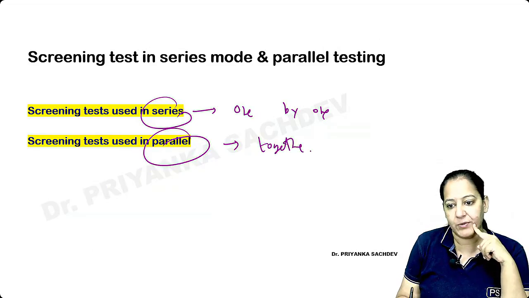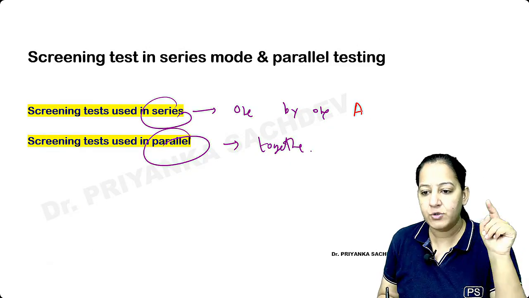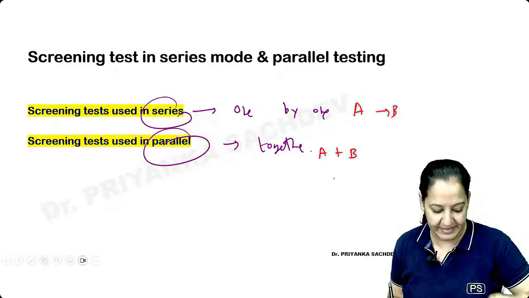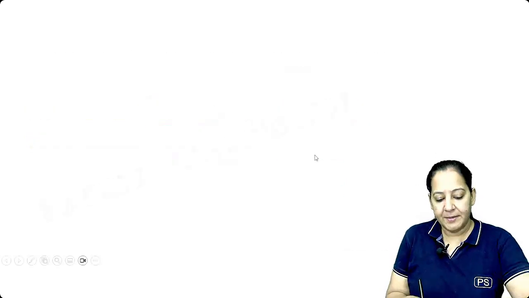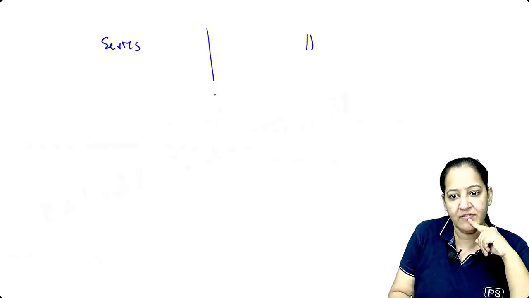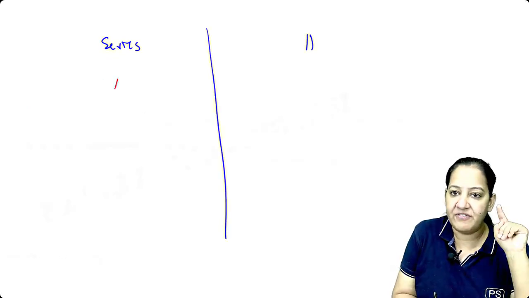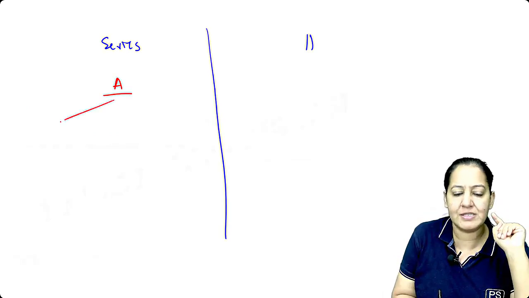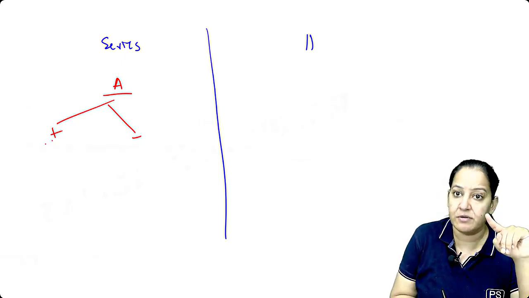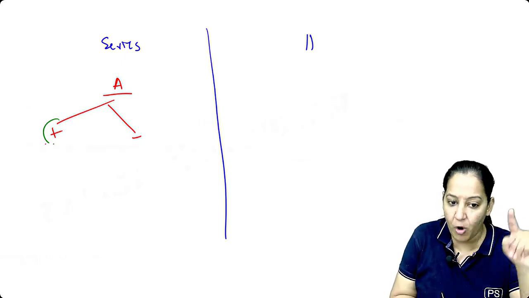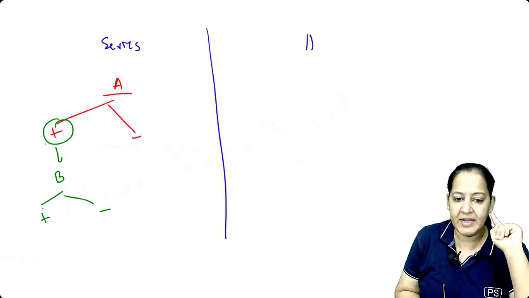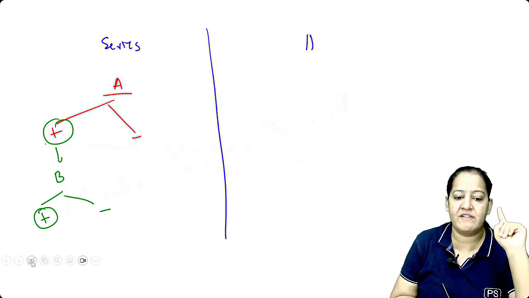If you are applying 2 screening tests, here first we apply A followed by B. Here we will apply A plus B together, the 2 tests. So see the use. Let me tell you what is series and what is parallel. We are applying two tests. So in series, we apply the first test, test A. There are two possibilities. Some of them will be positive, some negative. The ones who are positive, mind my words, on them only I'm applying the next test B. Here also some will be positive, some negative. So at the end, those who are positive on both, I will consider positive.